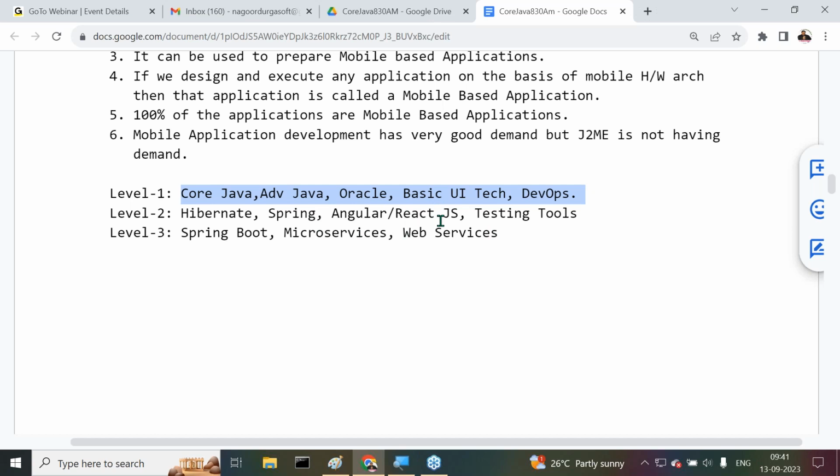Understand my point here? Like this, when we complete some technology, then we can take other technologies. In that way, we have to complete that entire full stack in 3 levels. In 3 levels, we can complete this total full stack. Understand it clearly. But to complete this total full stack, how much time will it take? It's not easy to complete 14 technologies. Then we have to take some time definitely.